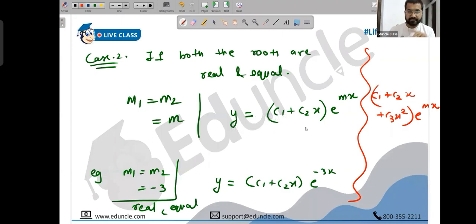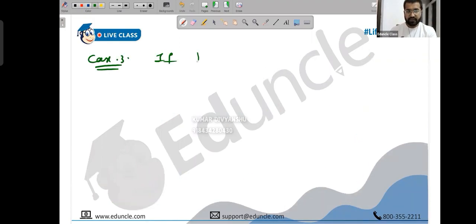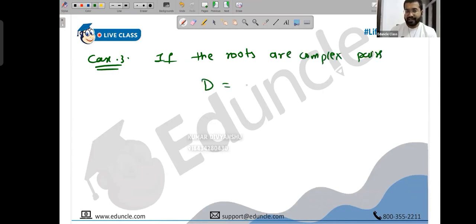We don't need the third root, however. In case 3, if the roots are complex pairs, you end up getting d is plus or minus. Basically, you'll have something like alpha plus or minus beta i. One is alpha plus beta i, the other is alpha minus beta i.